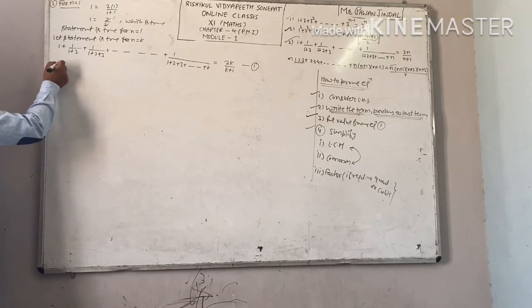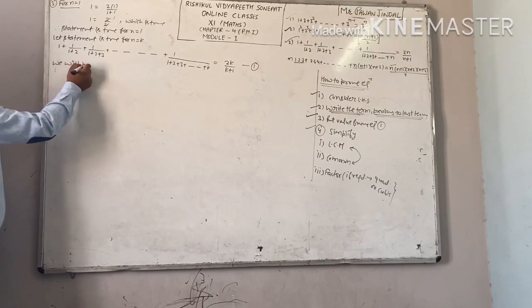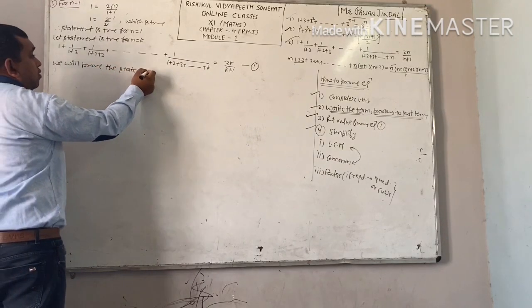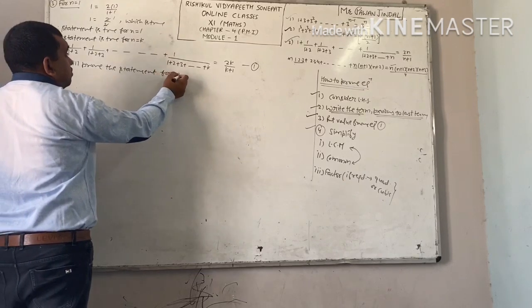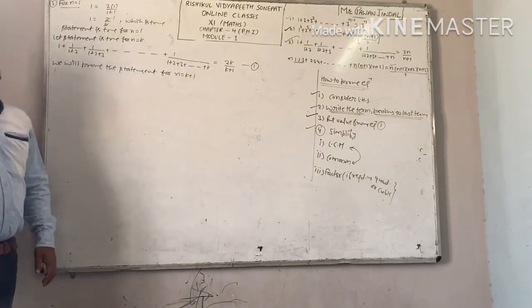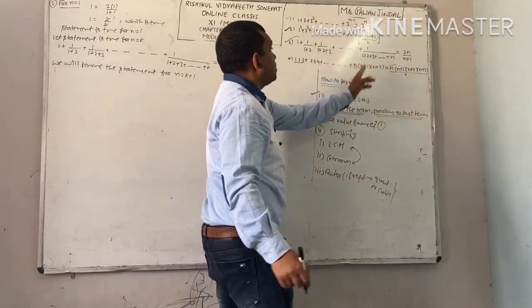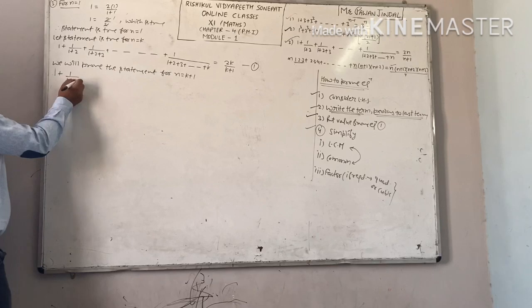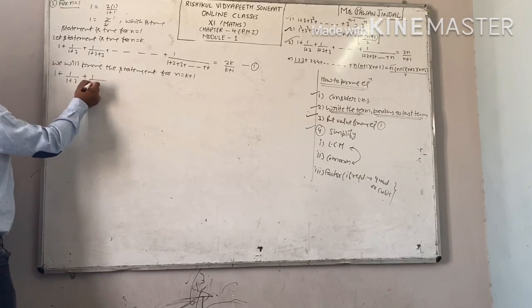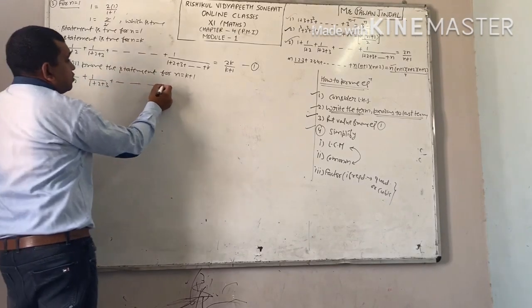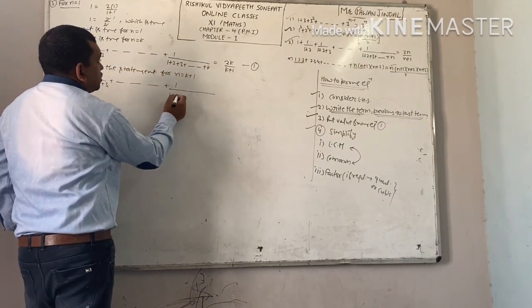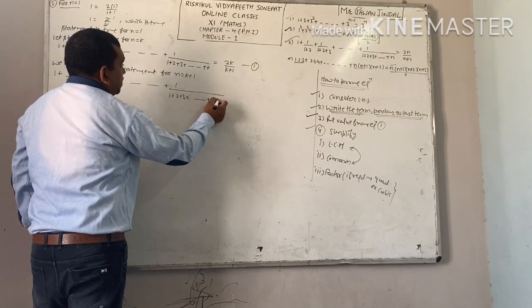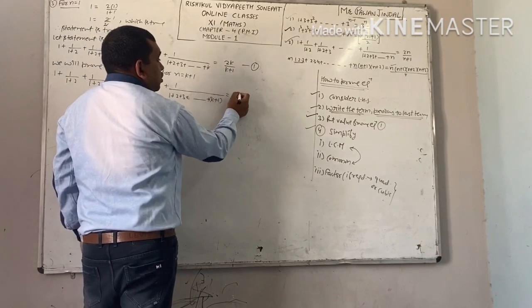Last step, we will prove the statement for n equal to k plus 1. Now put n equal to k plus 1 on both sides. See what you get. You will get 1 plus 1 upon 1 plus 2 plus 1 upon 1 plus 2 plus 3 plus up to so on, 1 upon 1 plus 2 plus 3 plus up to so on k plus 1 equal to 2.